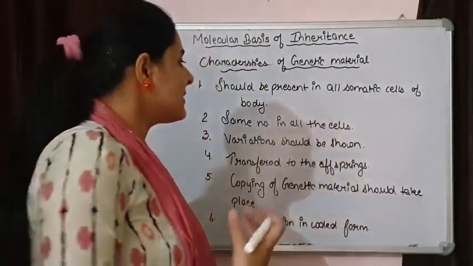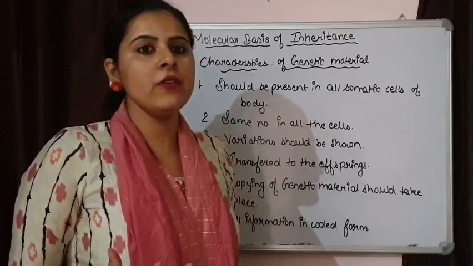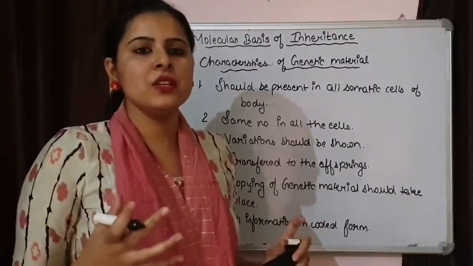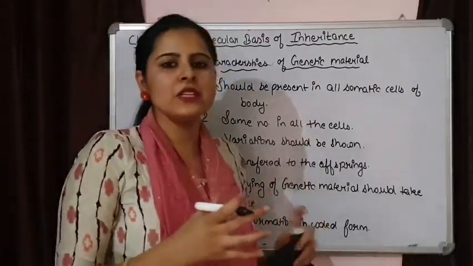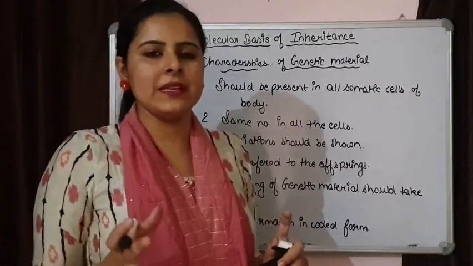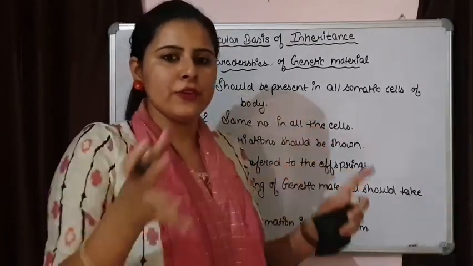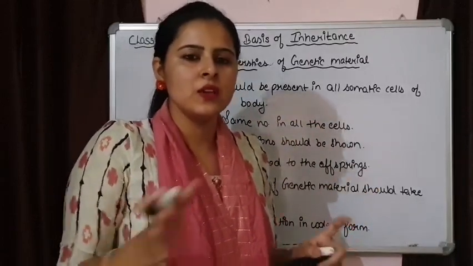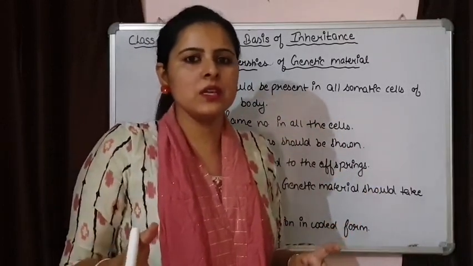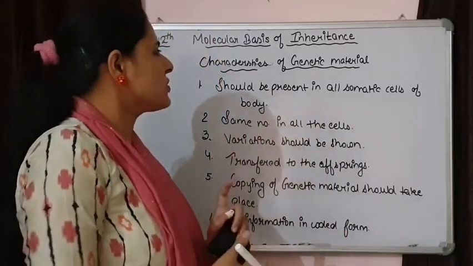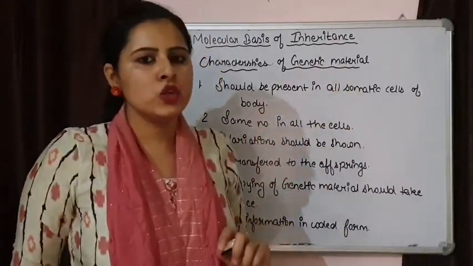Another characteristic can be it should have different combinations. In different species, different genetic material is there, meaning the amount of DNA present differs in different species, so that is again creating diversity. So all these characteristics a genetic material should have.